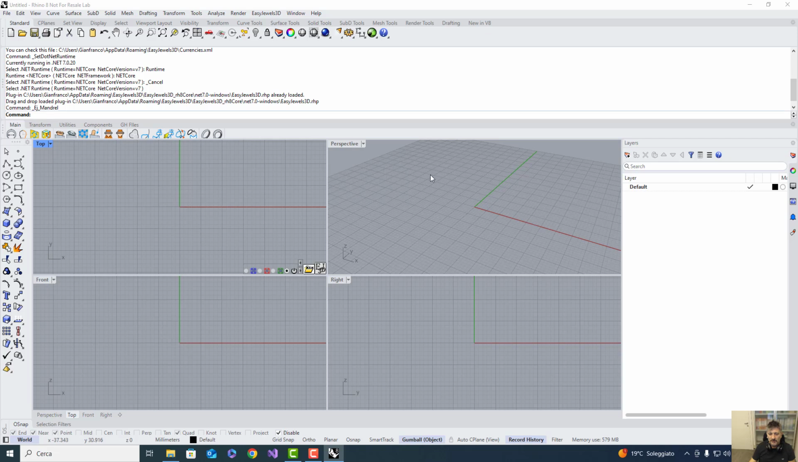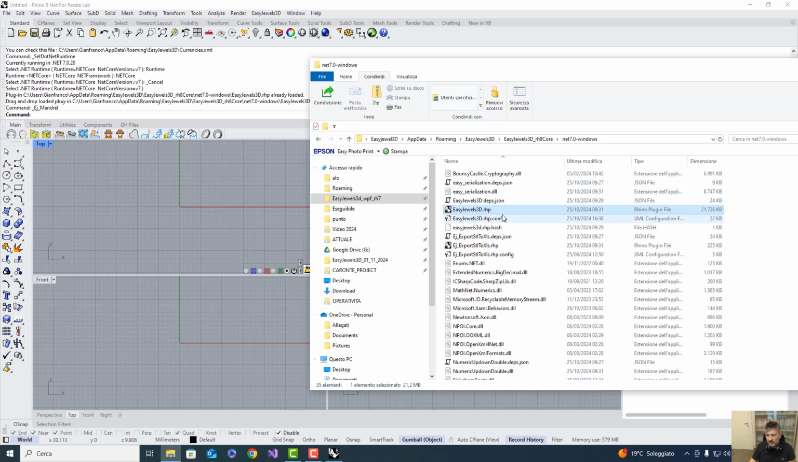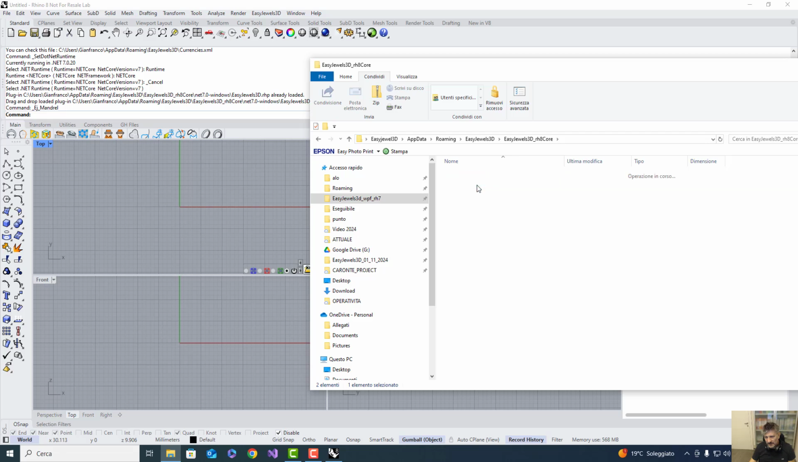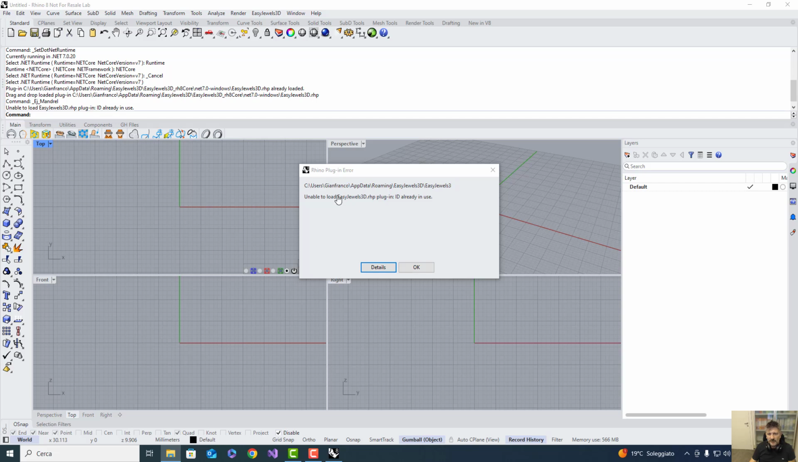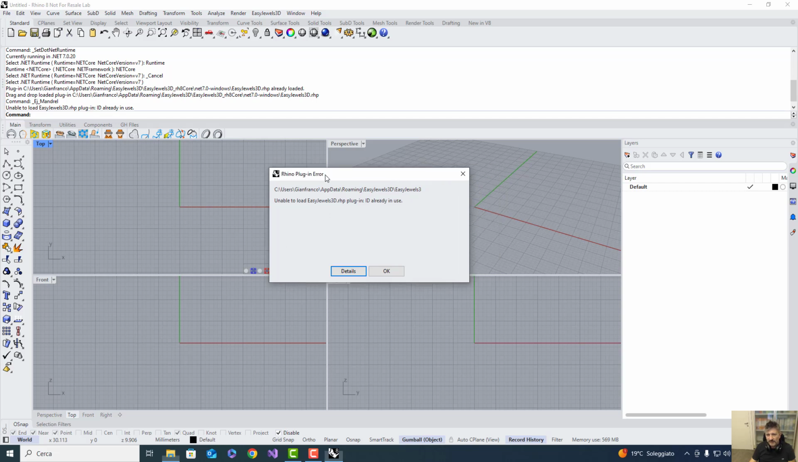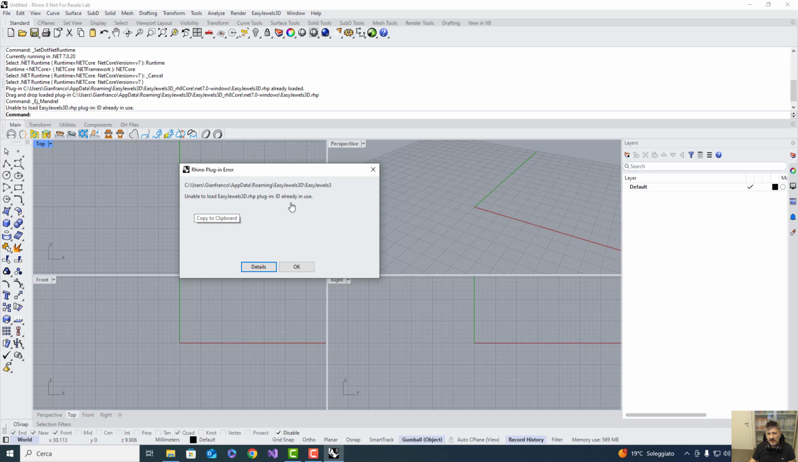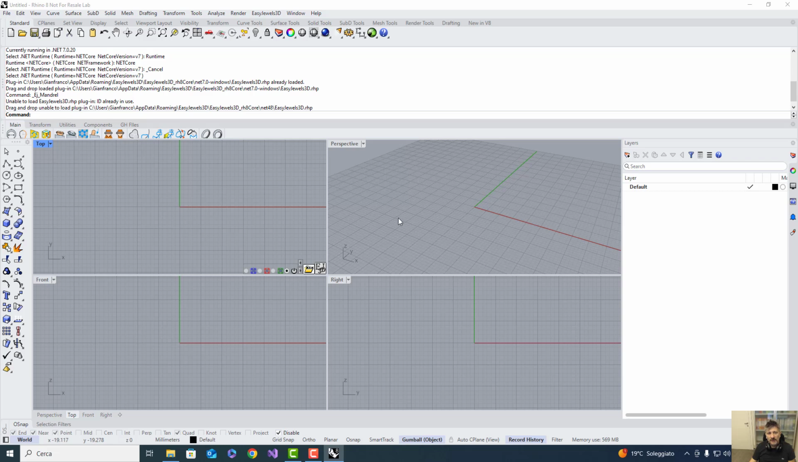Okay? If you do this again, for example, probably you will have this message: ID already in use, because now we have it. If you are not able to load it, uninstall everything and do this procedure, please. Okay? The same thing for Rhino 7 and for Rhino 6.